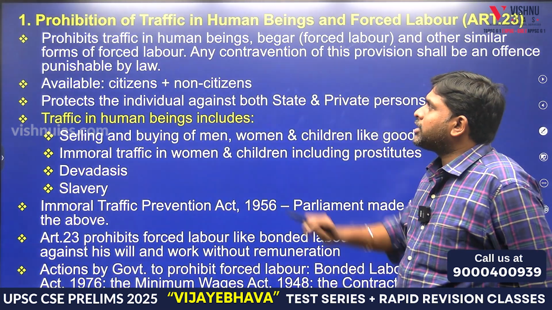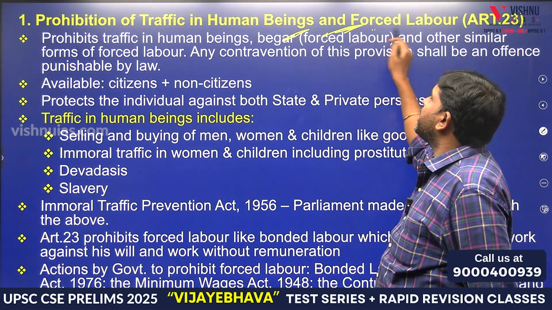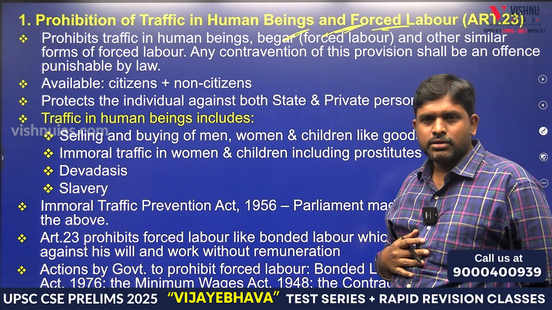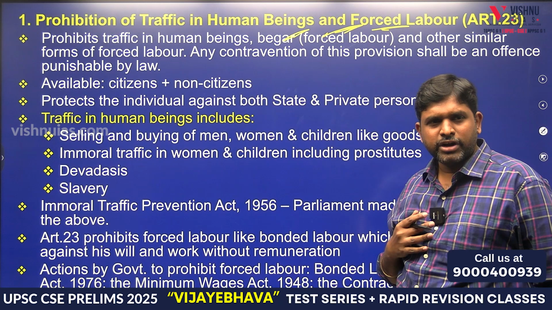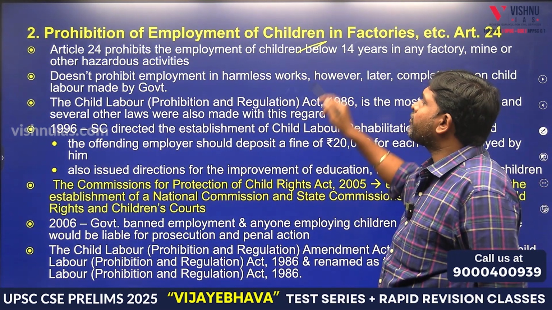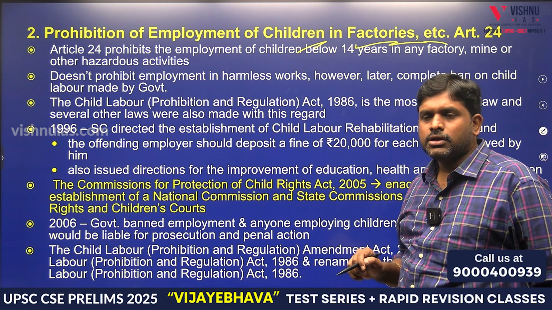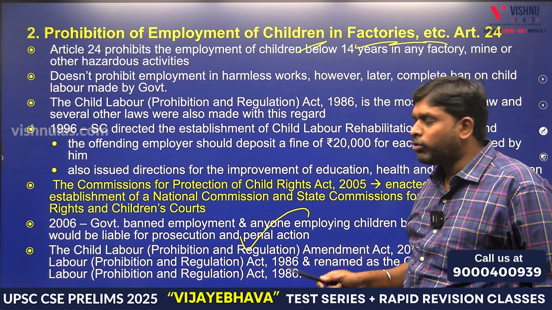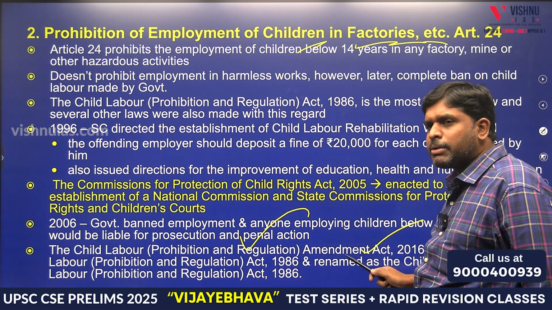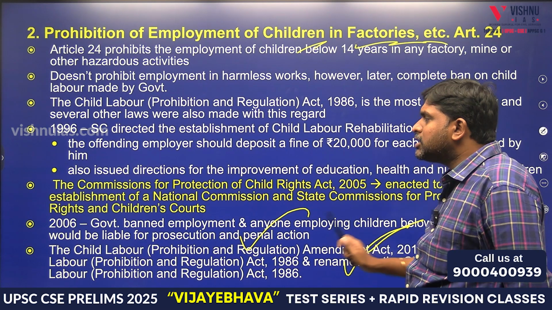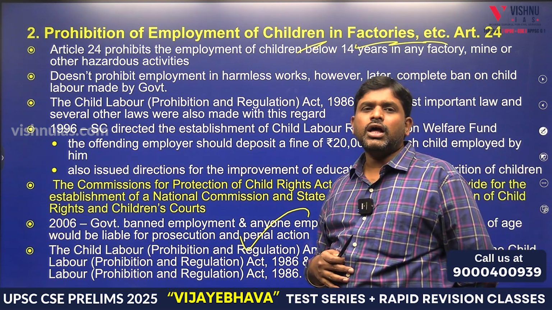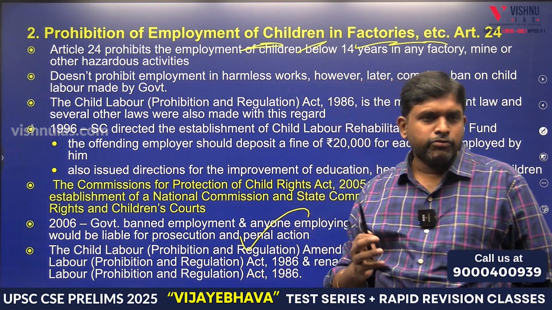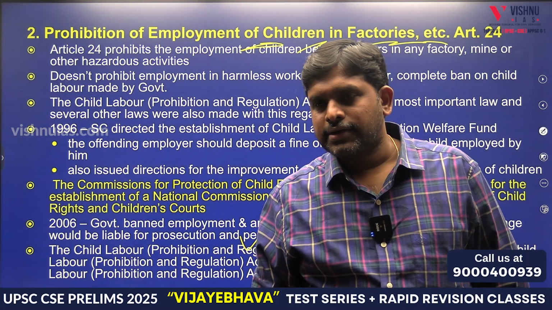Right against exploitation. Article 23: prohibition of trafficking in human beings and forced labor, abolition of bonded labor, abolition of slavery. Article 24: prohibition of employment of children in factories. Under Article 24, what are the legislations? Child Labour Prohibition and Regulation Act of 1986, and the Child Labour Prohibition and Regulation Act of 2016. These are all to control child labour, the prohibition of employment of children. 23 and 24, right against exploitation.